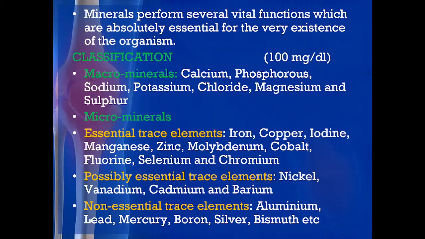So, minerals are classified into two categories, called macro and micro minerals. How are we classifying this? This classification is done on the basis of the daily consumption. If the daily requirement is more than 100 milligram per deciliter, then they are called macro minerals, and if their daily requirement is less than 100 milligram per deciliter, then they are called micro minerals.